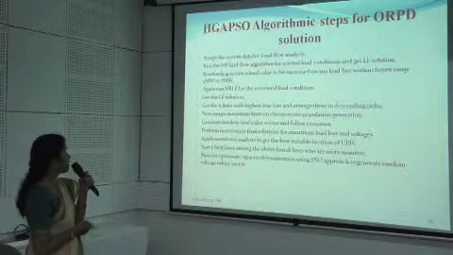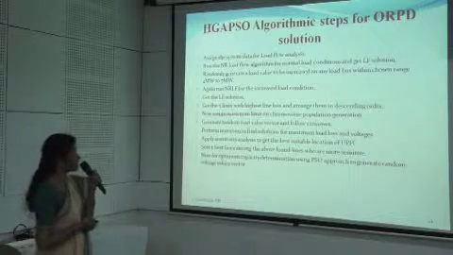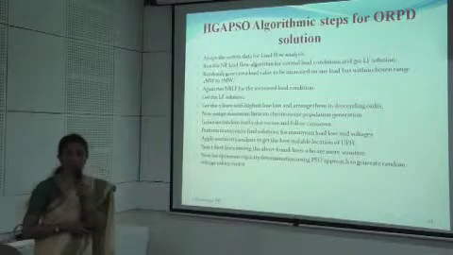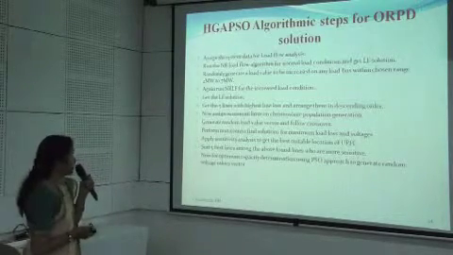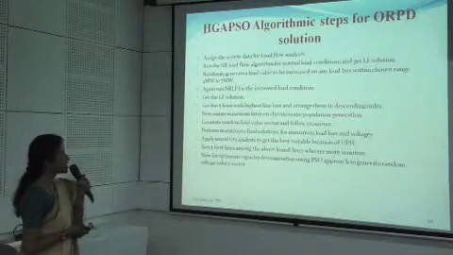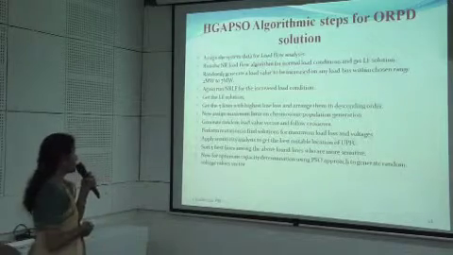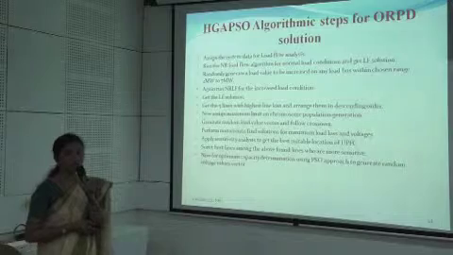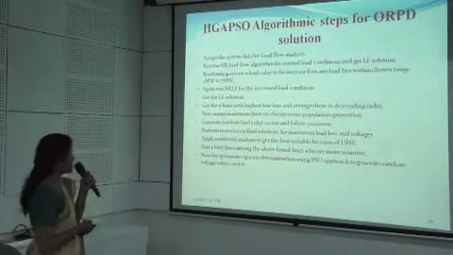These are the algorithmic steps of my ORPD algorithm. First, assign the system data for the load flow analysis, run the Newton-Raphson load flow for the normal load condition and get the solutions for all the variables. Then randomly generate a load value to be increased at any load bus, which may vary between 2 to 7 megawatt. Then run the load flow again for this increased load condition and get the values at all the buses.